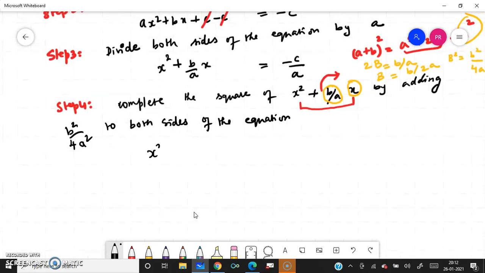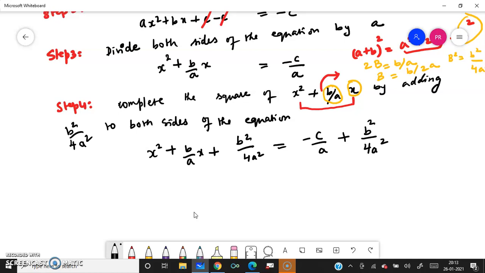Next step is x square plus b by a into x plus, we are going to add on both sides b square by 4a square in order to complete the square in the left hand side. So if you want to add, you have to add both the sides. This concept students should know, that we are adding the same thing on both the sides. The value of the equation does not change, right? This is the skill students should understand before.